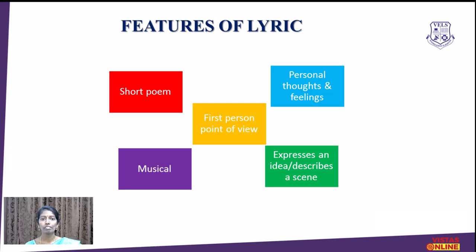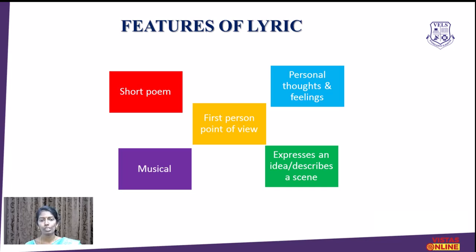Now let's see what are all the features of a lyric poem. First, a lyric poem is of very short length. It is a short poem. So shortness, brevity, is one of the major features of a lyric poem. And then the other signature feature is that it conveys the emotions, feelings, thoughts of the poet or the speaker. So it is completely personal. Personal thoughts or feelings or ideas are being expressed through this lyric poem.